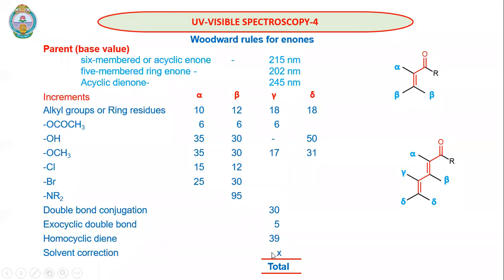Of course, solvent corrections are there. We can't measure them or predict them perfectly. So a solvent correction of 1 or 2 nanometers will always be there. Except for the solvent correction, we can account for the influence of all other substituents properly. So when we add all these things to the parent value, we will end up with the total value.